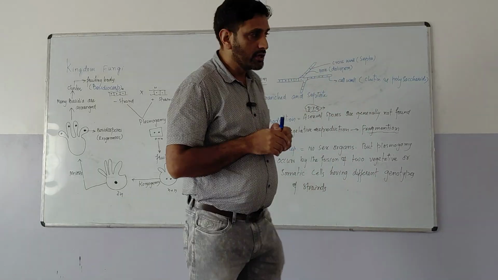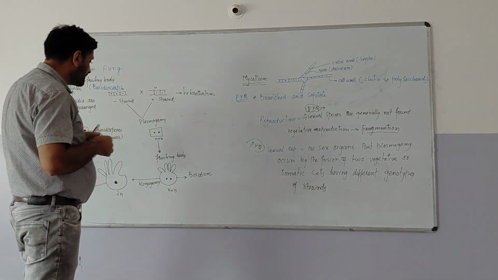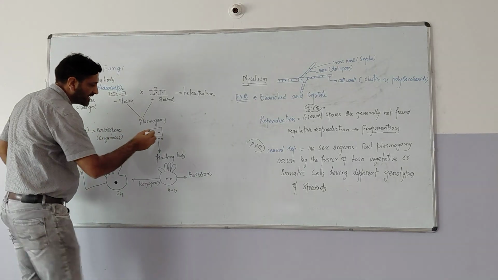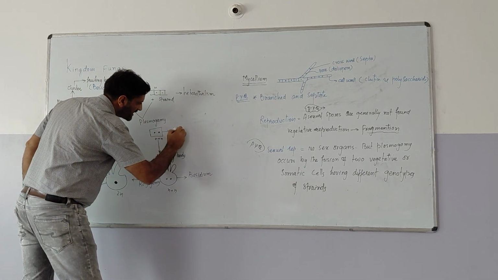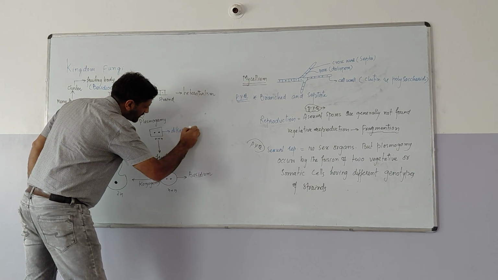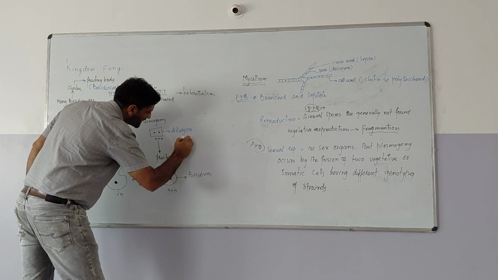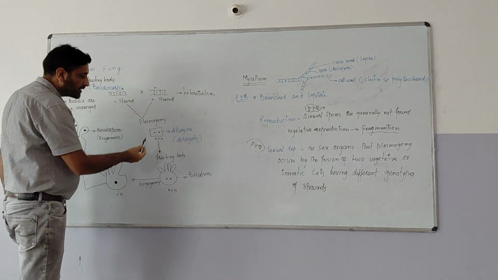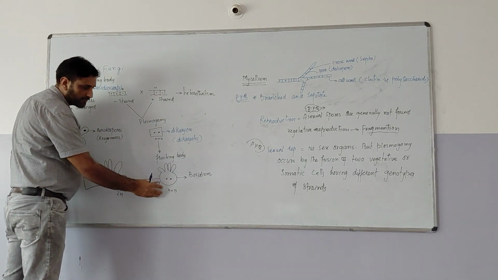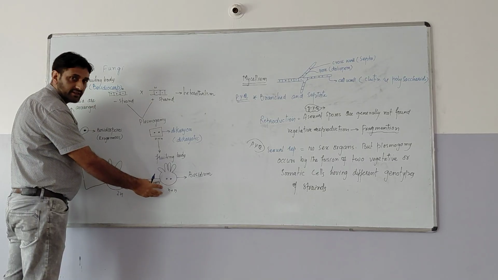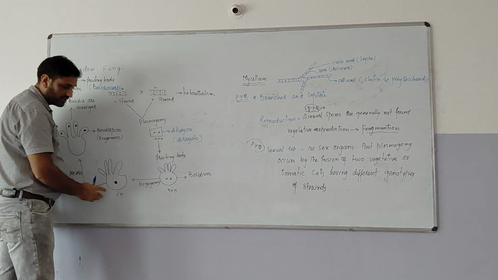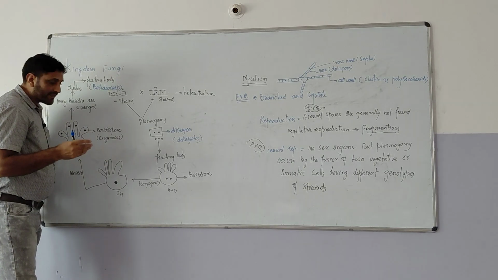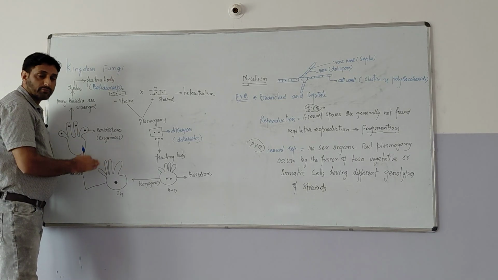Is this clear or not? So here what we see is the fruiting body. After the dikaryotic stage, this is a dikaryon, and the phase is known as dikaryotic phase. After the dikaryotic phase, this dikaryotic cell will form the fruiting body that is called basidium. In basidium, there is karyogamy. After karyogamy, there will be meiosis. So you need to concentrate on where the karyogamy takes place and where the meiosis takes place.